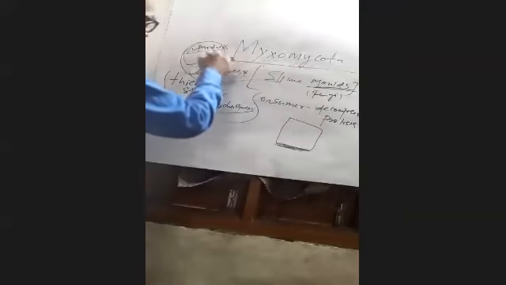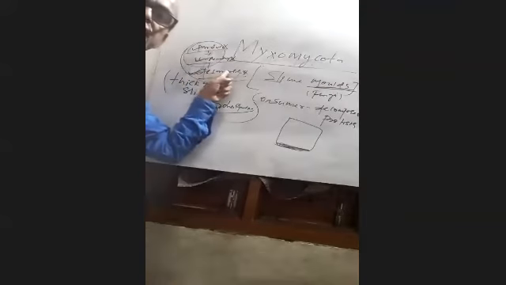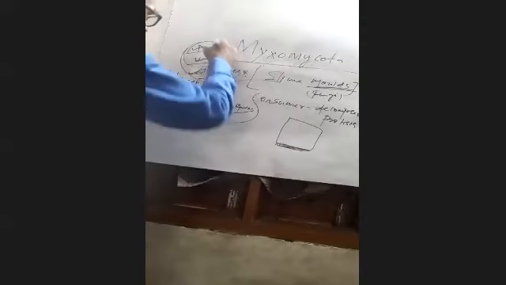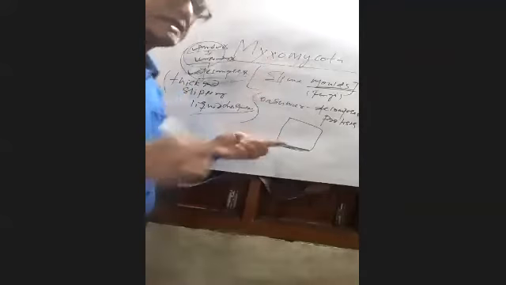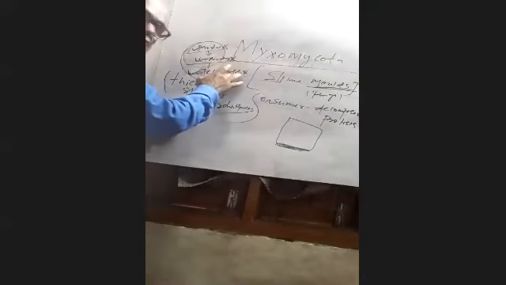If only consumers and decomposers are present, that is an incomplete ecosystem. But if producers and consumers are present, they are a complete ecosystem. If producers and decomposers are present, that is a complete ecosystem. For an ecosystem, there are three components: producers, consumers, and decomposers.